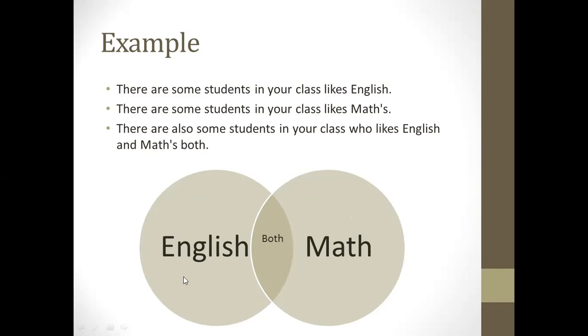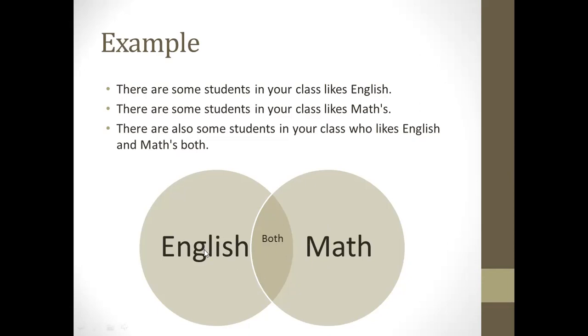Look, I draw a circle here, and this circle is representing the students who like English. Maybe two students, Ahmad and Muhammad, are the students who like English very much, and maybe Sam and Hussam are the students who like maths.